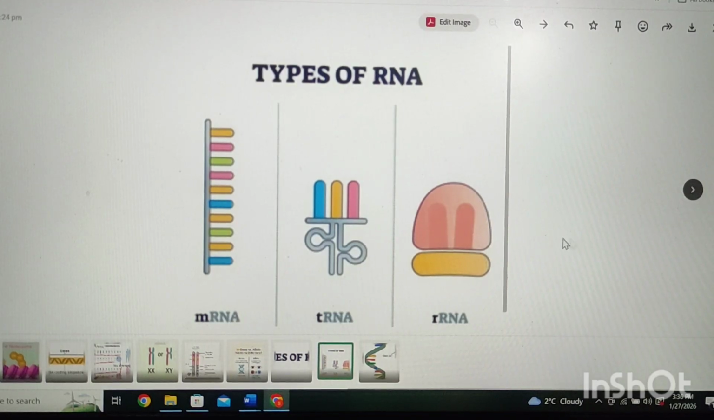After that, we have ribosomal RNA. It forms ribosomes. Second, it provides a place for protein synthesis. So I think all these points are clear. So you can repeat it again.